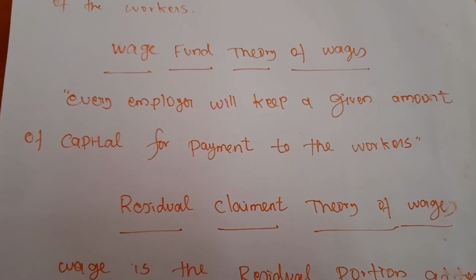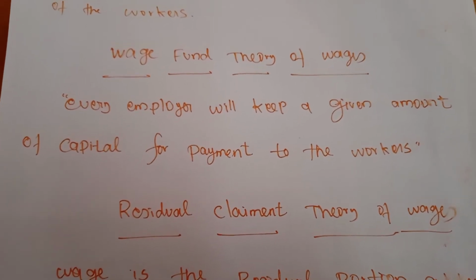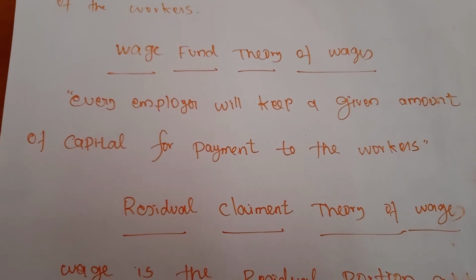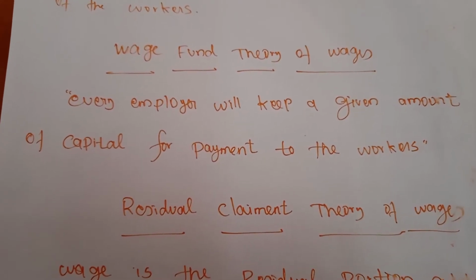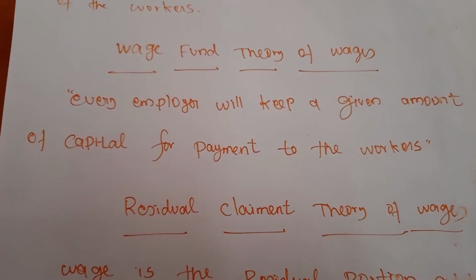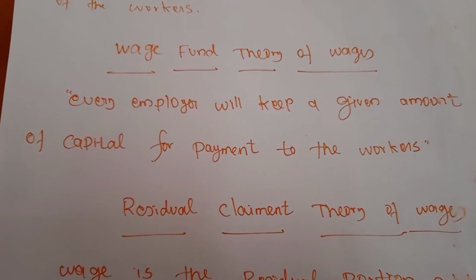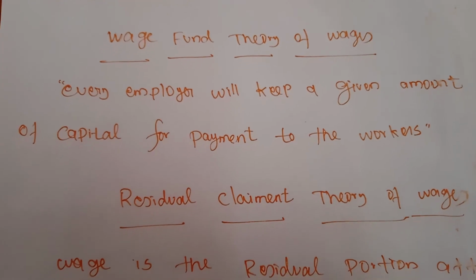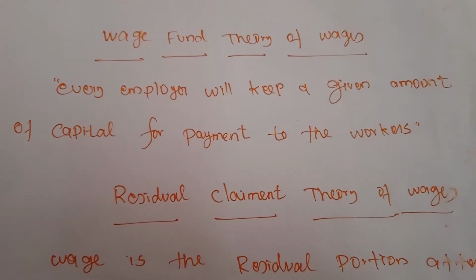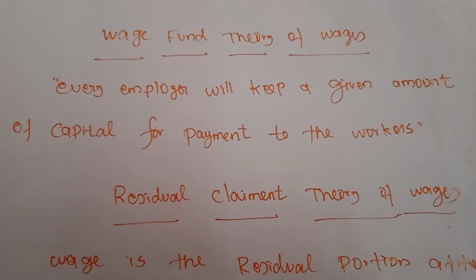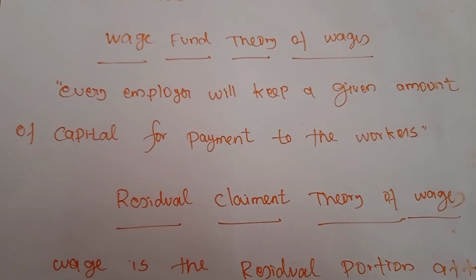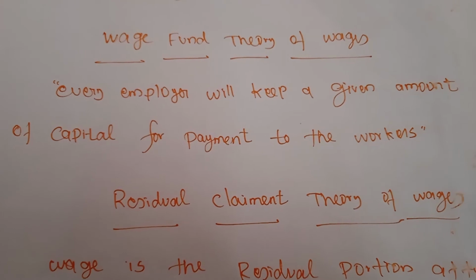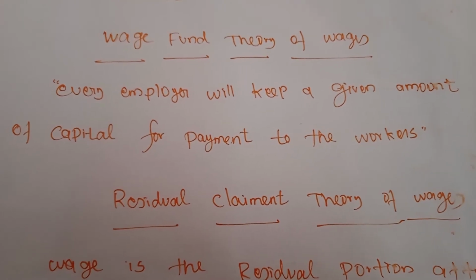The average wage of a worker can be calculated by using a formula. Average wage per worker is obtained by dividing the total wage fund by the number of workers. So on the basis of increasing the number of workers, the total wage fund also will be increased, and then the average wage per worker will be obtained.